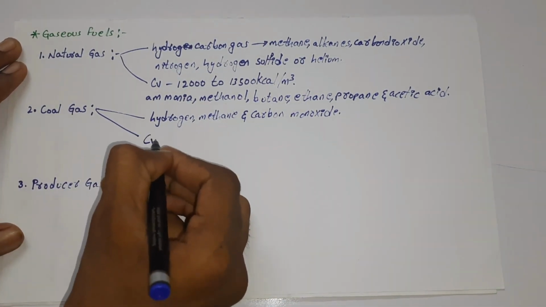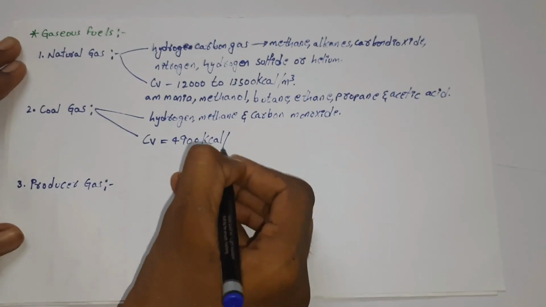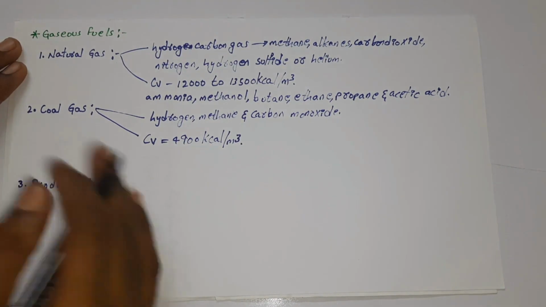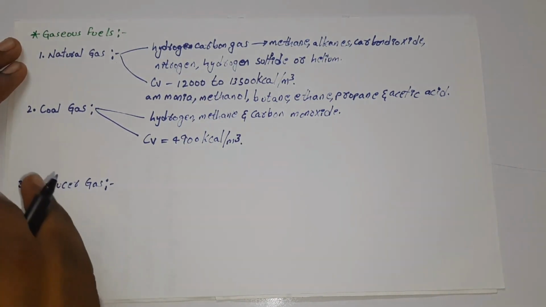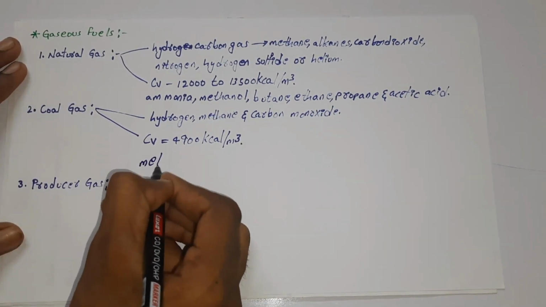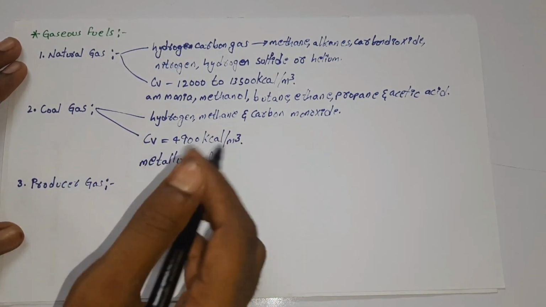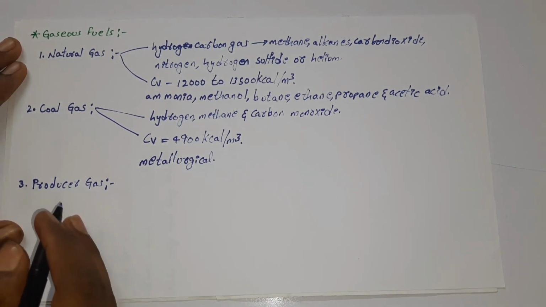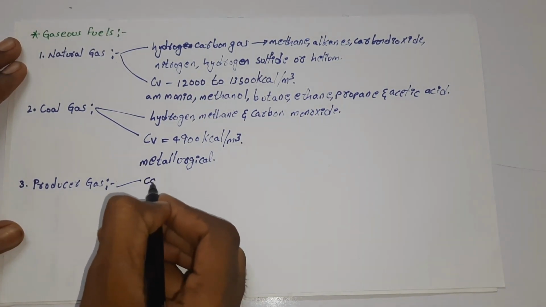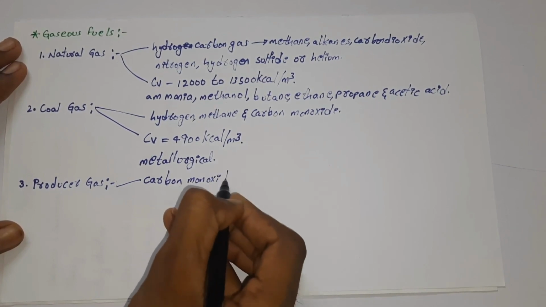It will have a calorific value of about 4,900 kilocalorie per meter cube, and it is prepared by heating of coal in the absence of air. This coal gas can be used in metallurgical operations. Now, next, if we look at the producer gas, the producer gas is basically a mixture of carbon monoxide and hydrogen.